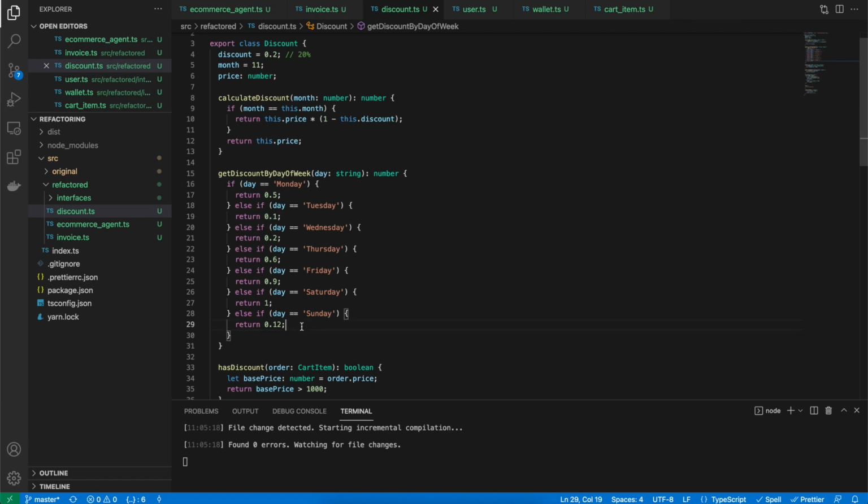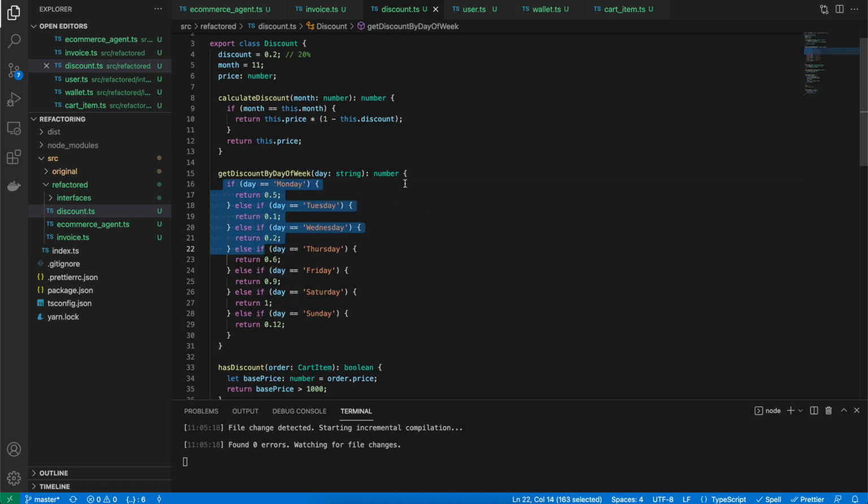And if Sunday, this is what it does. So one thing that we can do here is remove the if and else, because it's quite long, and it is also quite confusing to go through each and every if and else.